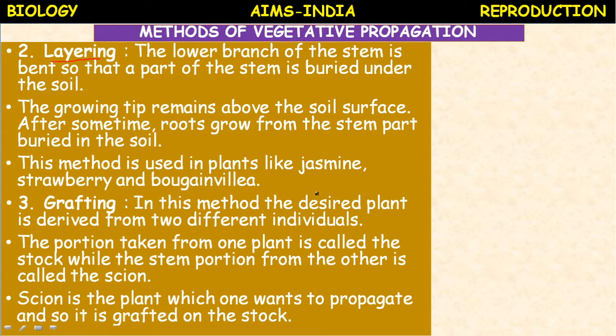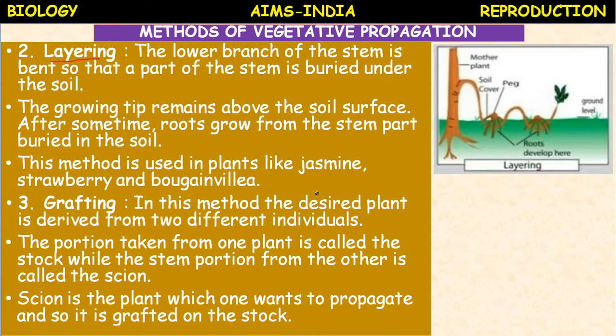The success of grafting depends upon the formation of new tissue between the scion and stalk. The stalk is already rooted, but the scion part we are grafting on the stalk. There are different methods of grafting.